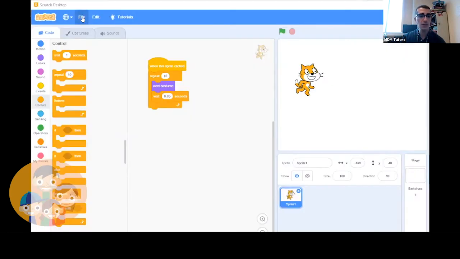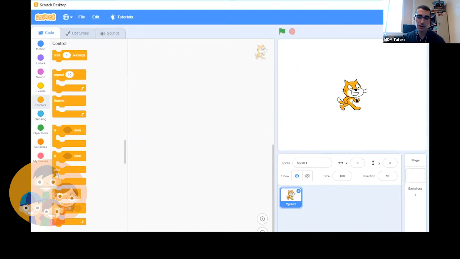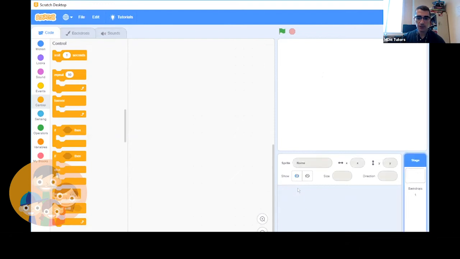Okay, so I'm going to click Share once again. I'm going to go to my Scratch desktop, and we're going to make a new project. I'm going to click File, New. It's going to ask me if I want to replace the contents. I'm going to say OK. It's OK. We can start over again. If you wanted to save what we had, you can click File, Save to your computer. Okay, cool. So let's get rid of this mouse, or cat, sorry. And I just clicked the X in the top right corner of the cat.